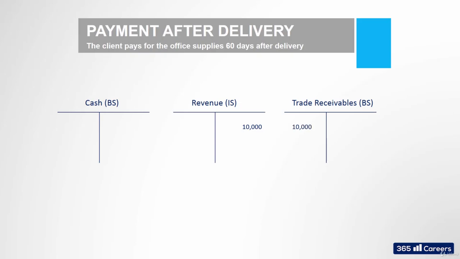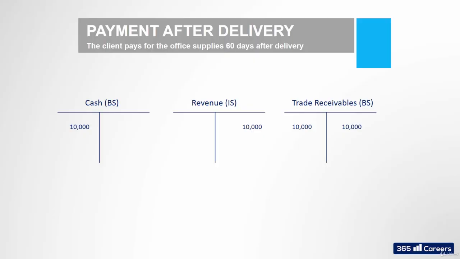Given that trade receivables are an asset, we will debit it for $10,000. Okay? It shows us that the firm that sells office equipment has earned a payment of $10,000. Ultimately, we hope it would turn into cash. If everything goes well, and 60 days later the firm receives a confirmation from its bank that a payment has been made, we must debit cash and credit trade receivables for $10,000. This shows the payment has been made, and the other firm does not owe us anything anymore.